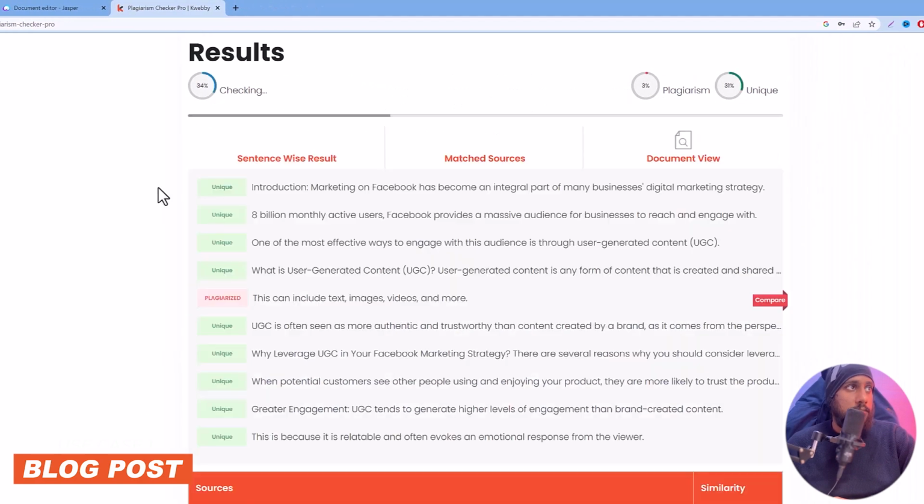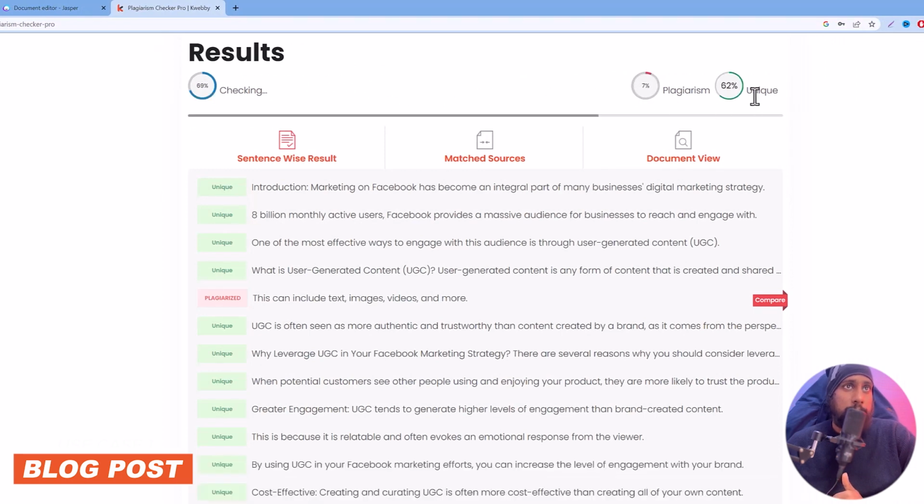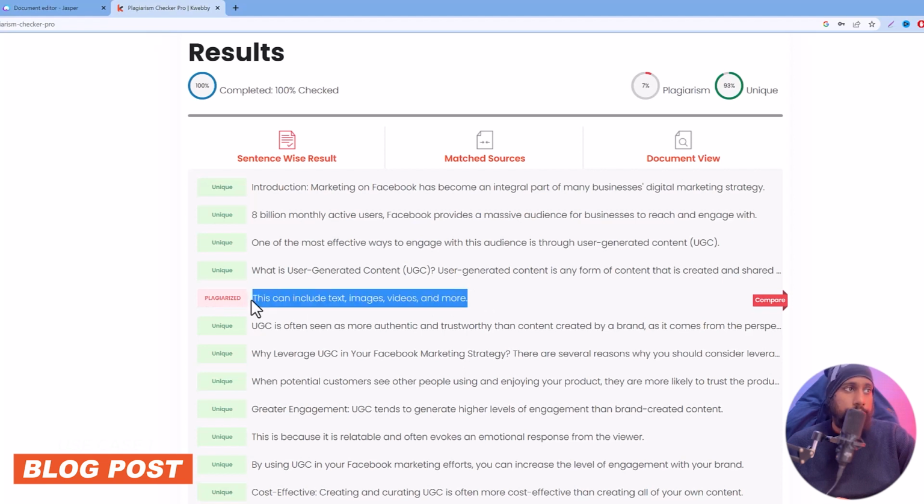So it will start analyzing it. As you can see, only 3% is plagiarism and 62% is unique. And let's see for more. So this is the plagiarize. As you can see, this can include text, videos and more. So this is actually a very basic phase for it. And yes, 93% unique and 7% plagiarism.